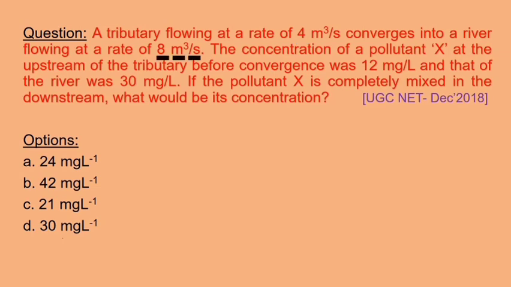The concentration of a pollutant X at the upstream of the tributary before convergence was 12 mg per liter and that of the river was 30 mg per liter. Here, that of the river means the concentration of the pollutant in the river is 30 mg per liter. So you should not get confused. The question was, if the pollutant X is completely mixed in the downstream, what would be its concentration?